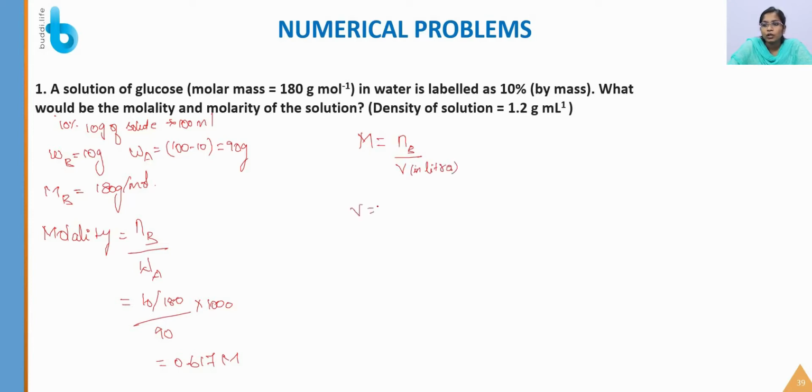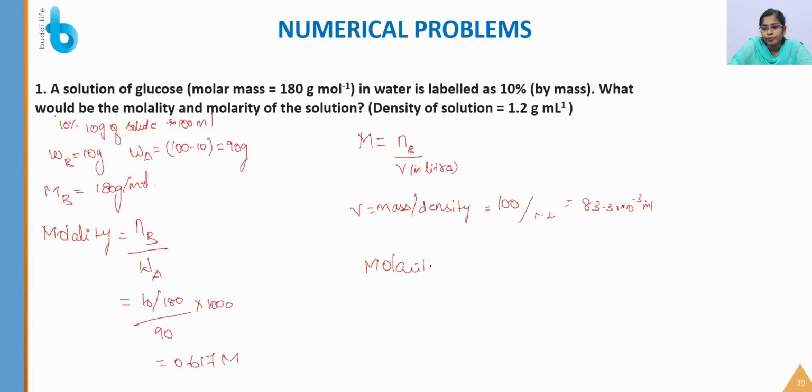So volume is equal to mass by density, right? Mass of the solution is 100, the density is 1.2. The answer is 83.33 into 10 power minus 3 liters. Okay, milliliters. So now with this we have to calculate the molarity.